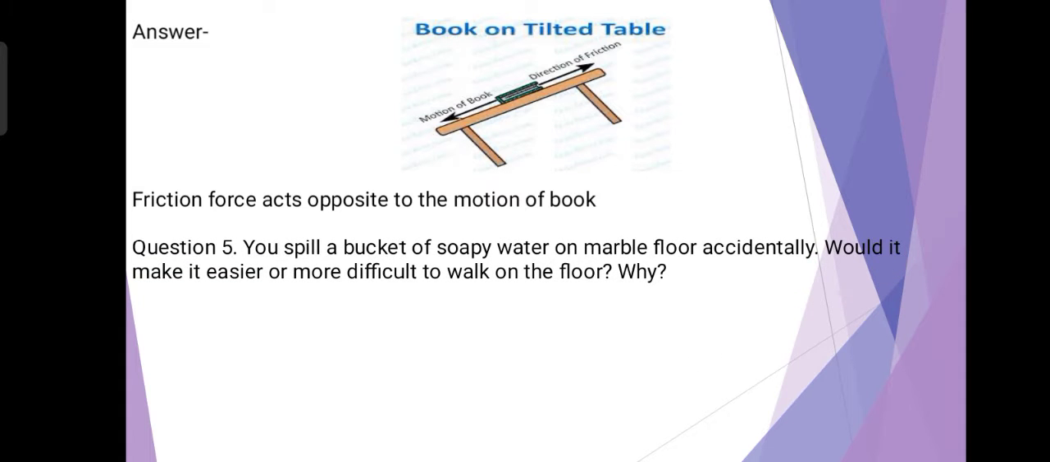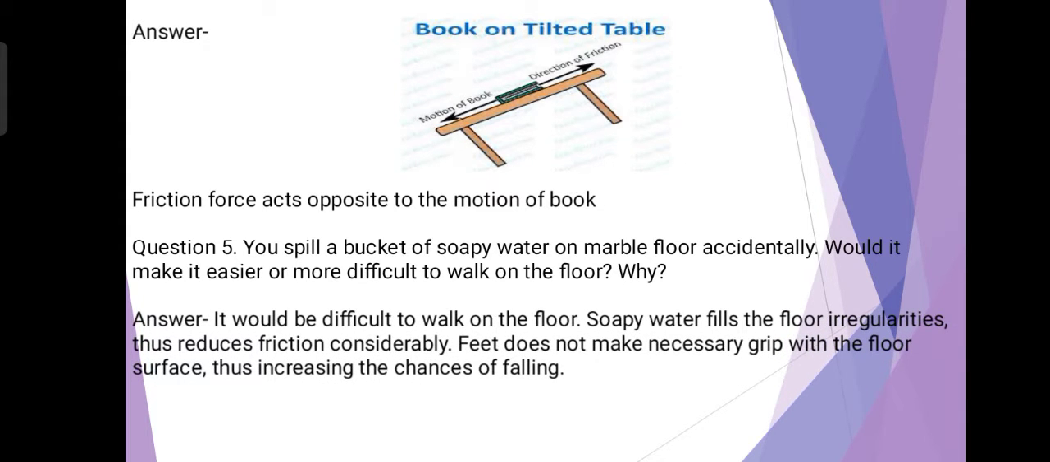Question number 5. You spill a bucket of soapy water on marble floor accidentally. Would it make it easier or more difficult to walk on the floor? Why? Answer: it would be difficult to walk on the floor. Soapy water fills the floor irregularities, thus reduces friction considerably. Feet do not make the necessary grip with the floor surface, thus increasing the chances of falling.